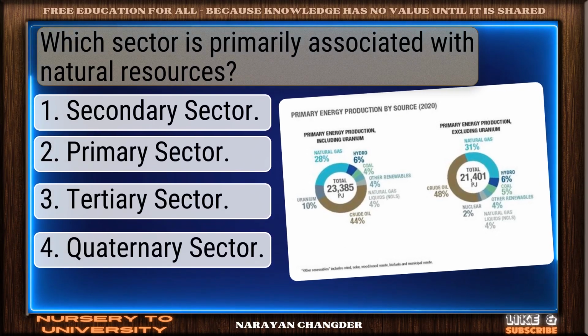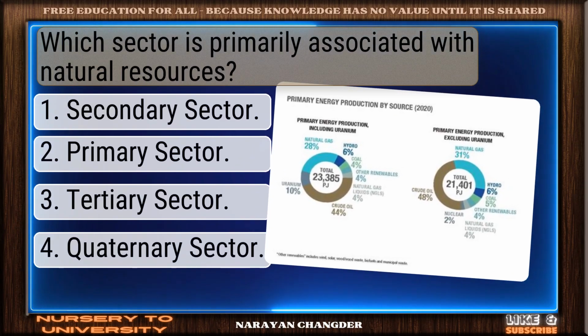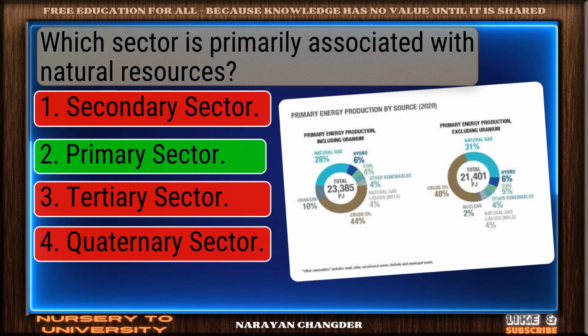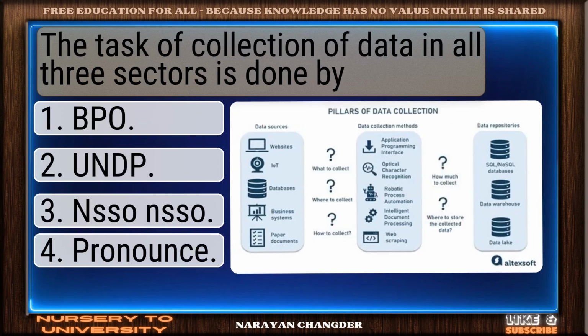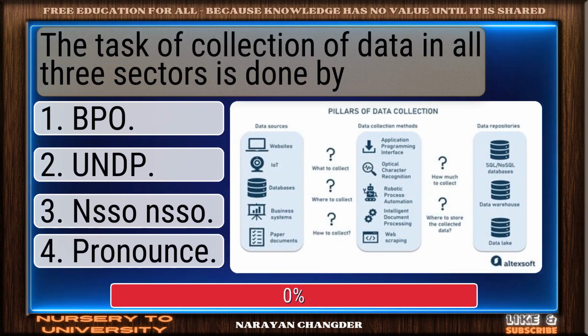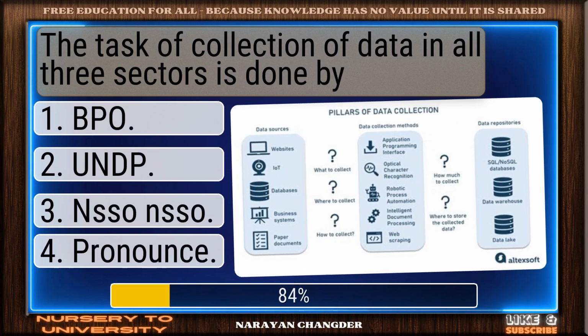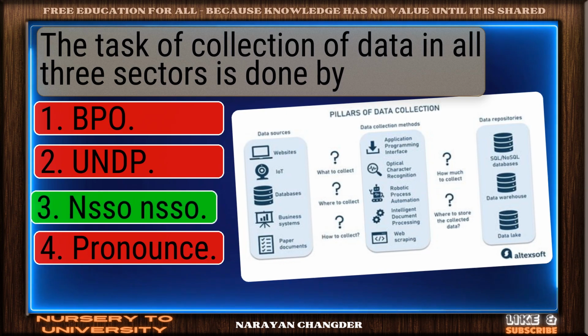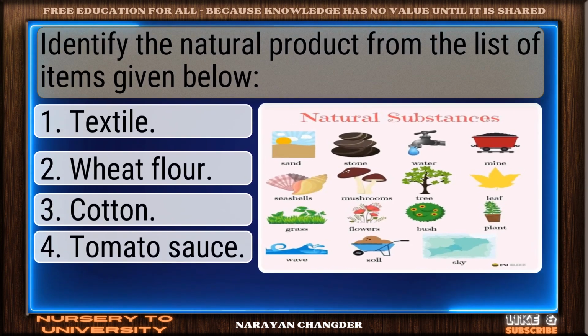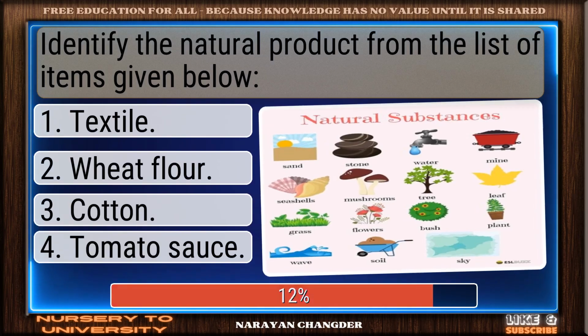Which sector is primarily associated with natural resources? Smart pick. Primary sector is correct. The task of collection of data in all three sectors is done by. Great job. NSSO is accurate. Identify the natural product from the list of items given below.